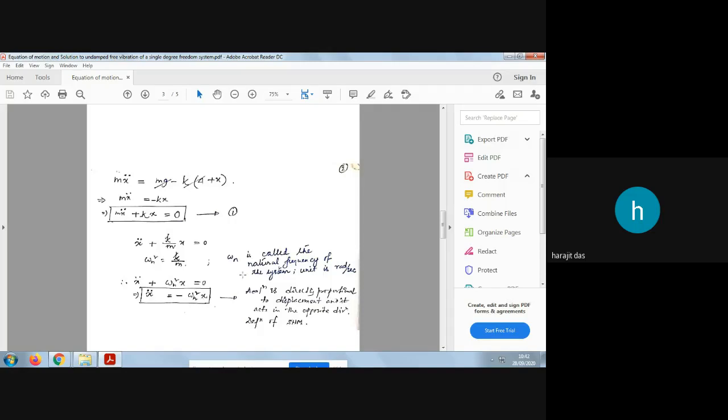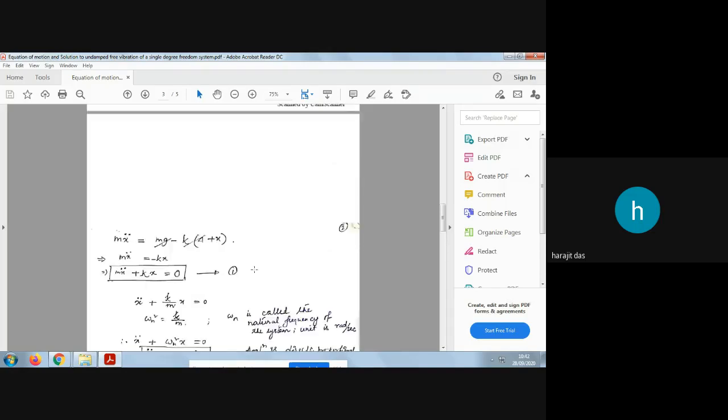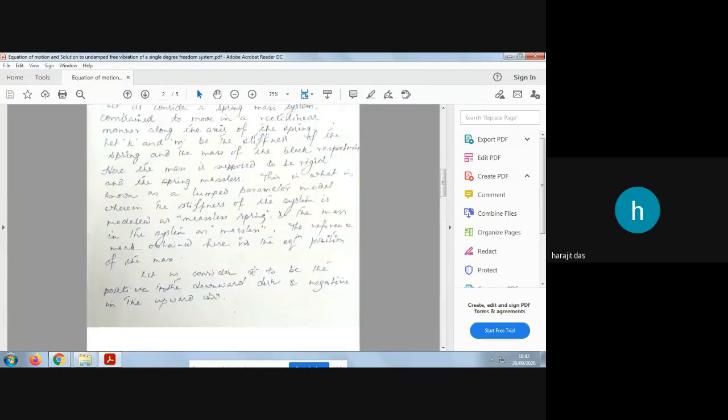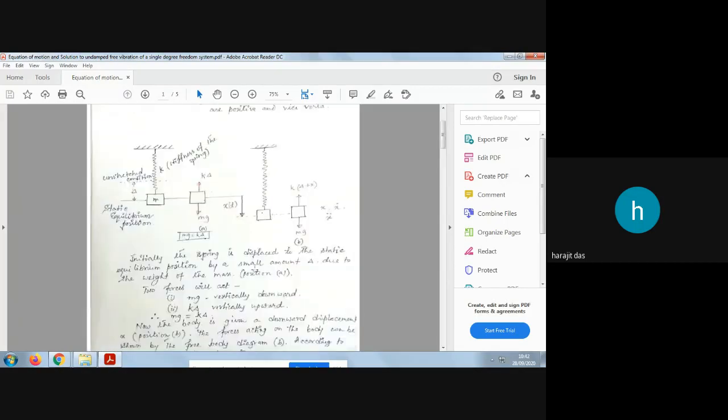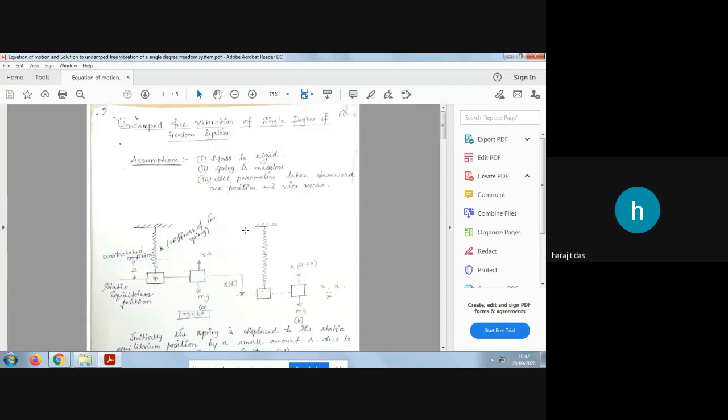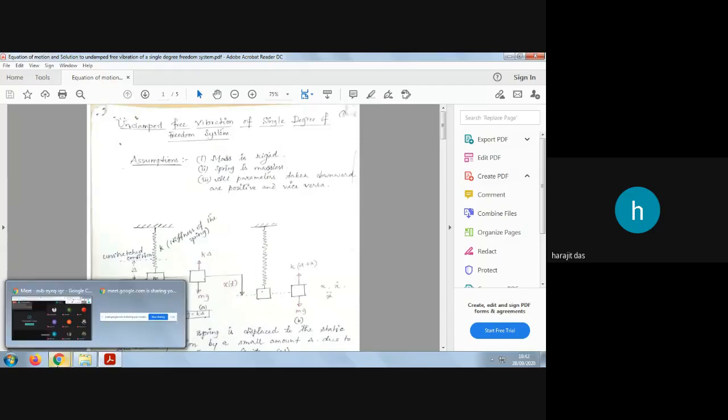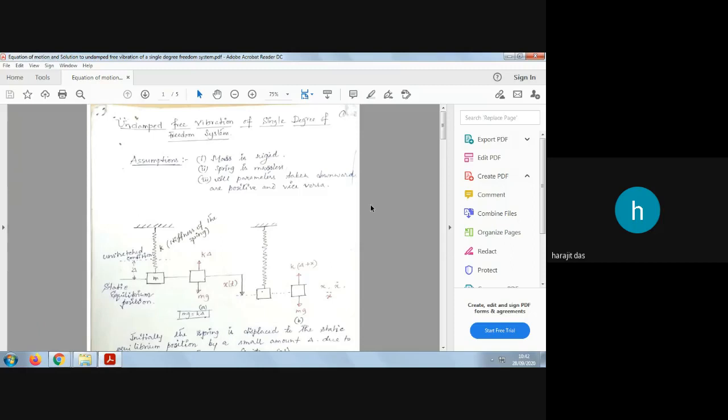I think all of you have understood this concept of undamped free vibration. If anyone has any doubt, you can ask me.